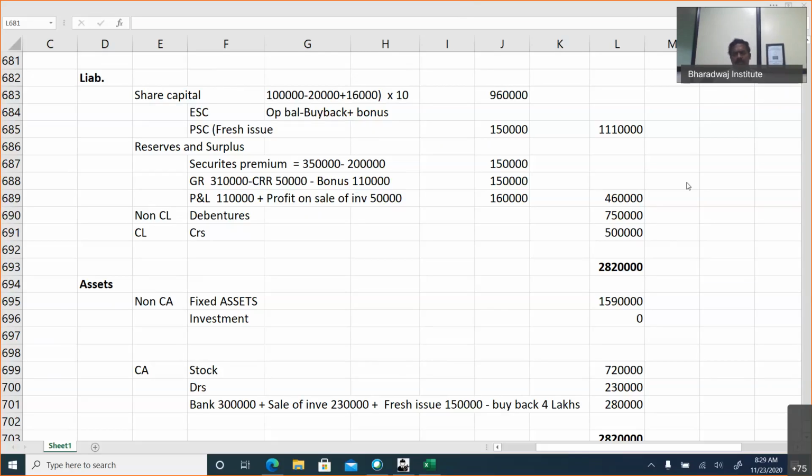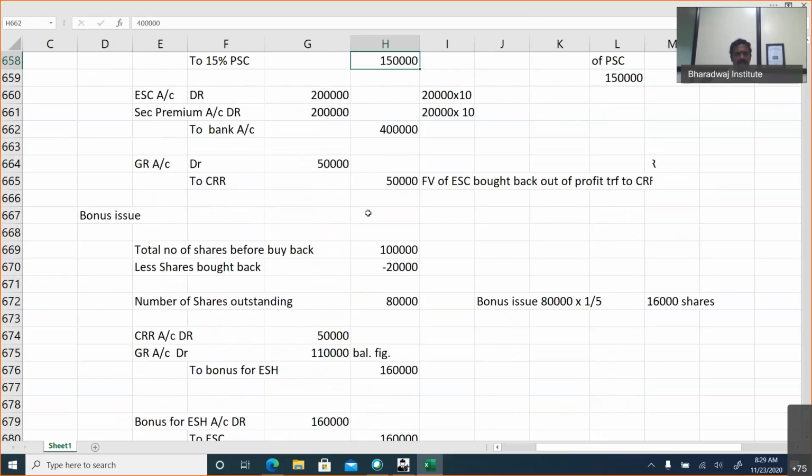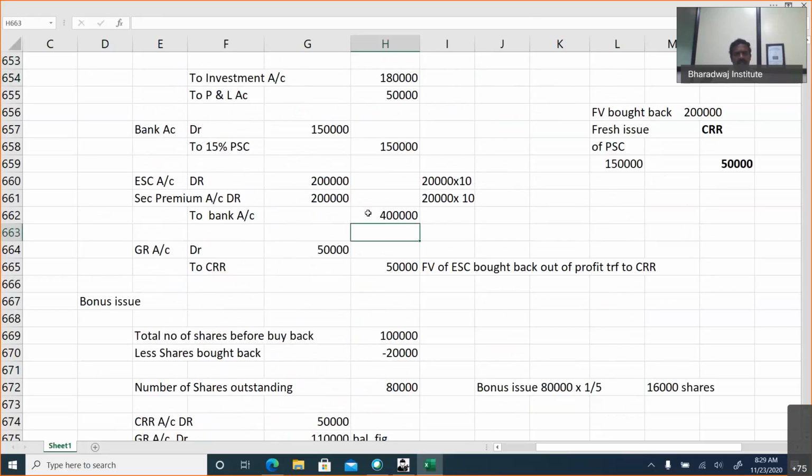No, you won't get such problems, don't worry. Equation method problems and all will not be here. Okay, this is asked in the exam. They cannot anyhow ask a journal entry. They can ask you probably question number 1, what is the CRR created?